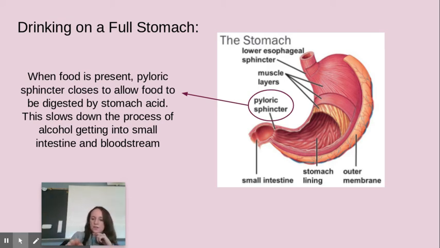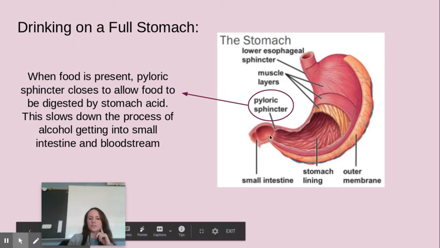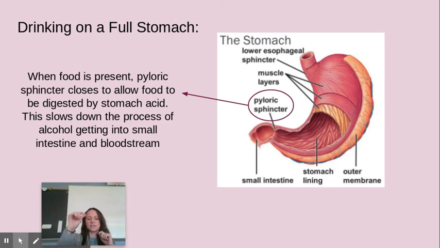So that picture right there's your stomach. And if you look at the bottom, there's the pyloric sphincter. That's a little valve that you have that separates the small intestine from the stomach. So when you have food in your stomach, that closes, and it allows your stomach to digest the food, your juices to take action. But if your stomach's empty, that pyloric sphincter is open.